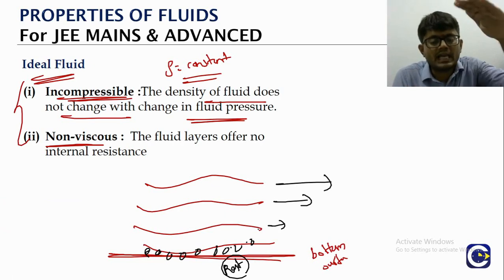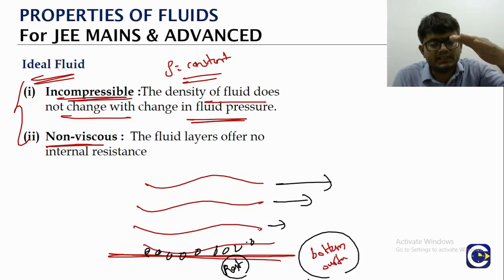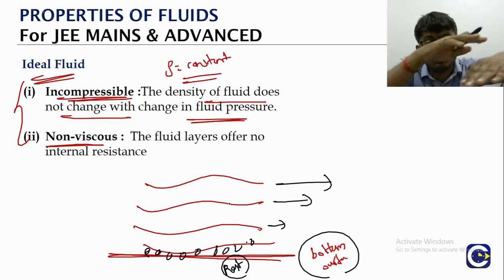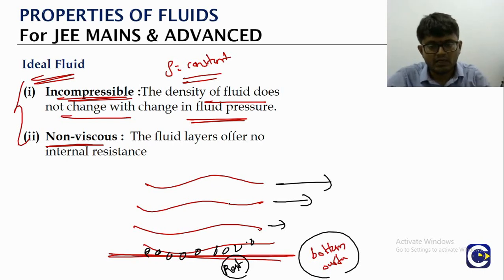As you keep going away from the contact surface, the liquid layers will move faster. That's why if there is a river flowing or some water flow and you put your legs into it, what you'll observe is that at the bottom the impact will not be much. At the top of your leg or at knee level, at the top surface, you will see the impact will be more. Why?